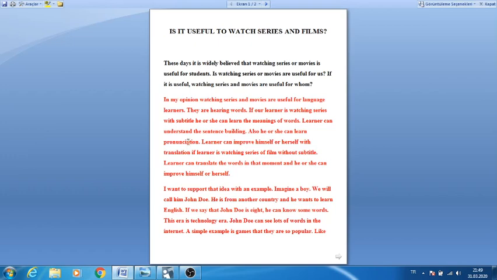Now, please look at the red paragraphs. Here, there are 2 main body paragraphs. In the first one, the writer tells about his opinions and tells about the benefits of watching series and films. And in the second main body paragraph here, the writer gives examples and supports his ideas. Now pause the video and please start reading this example essay.